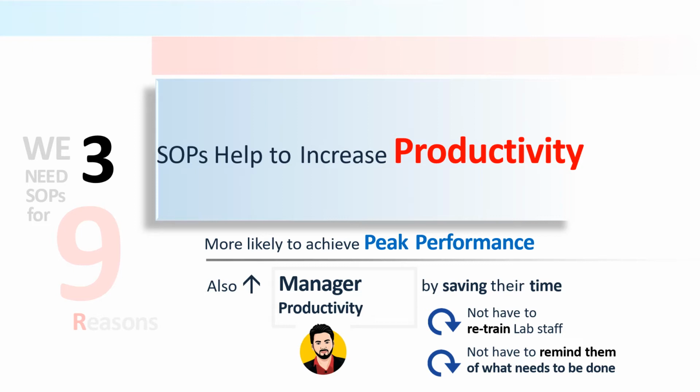That only happens if we have a well-organized SOP. The SOP will decide how much time is required for a particular work, and your work will be completed in proper time. So it will save time, and you do not have to retrain your lab staff or remind them of what needs to be done.